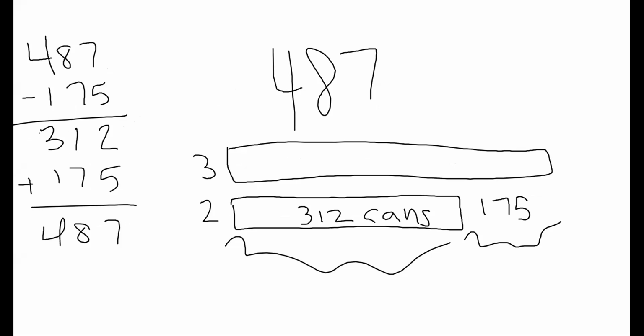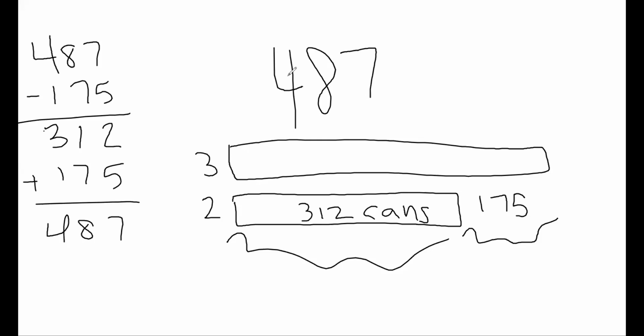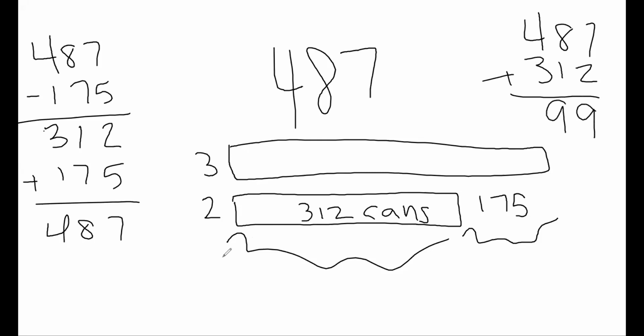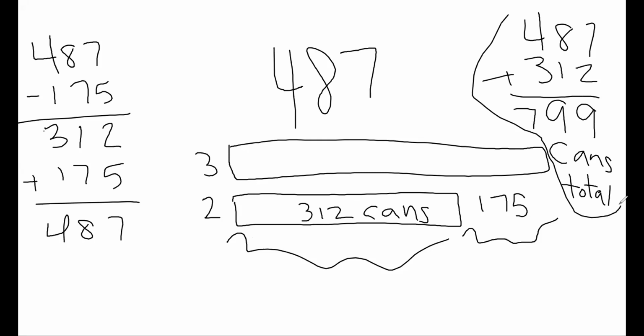That's right. So I'm going to say, okay, we're going to add to figure out how many cans both grades did. So 487 plus 312. Okay, so we know that 7 plus 2 is 9, and 8 plus 1 is 9, and 4 plus 3 is 7. So there's 799 cans total. That's what both grades collected. Does that make sense? So I'm just gonna circle that a little bit.